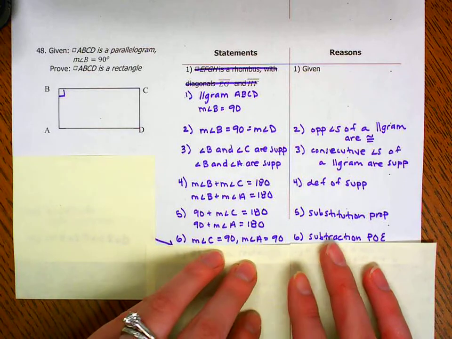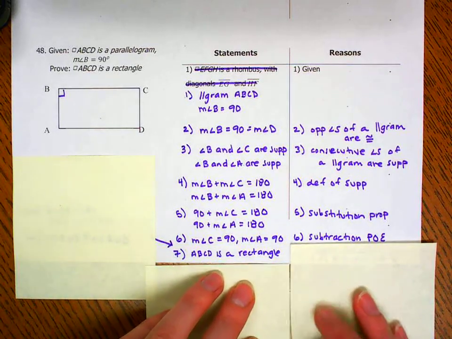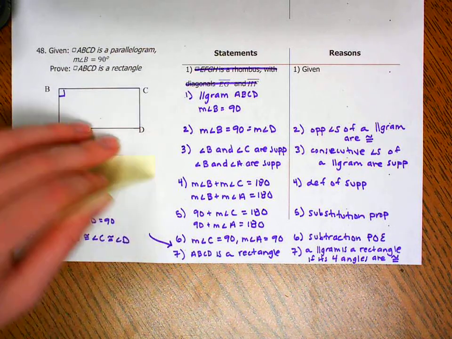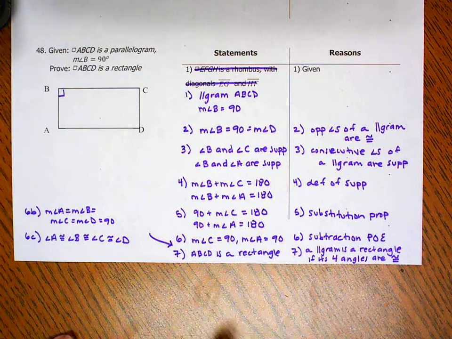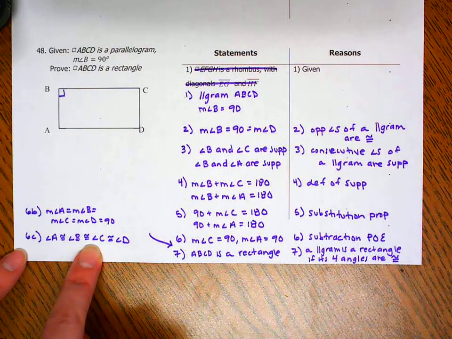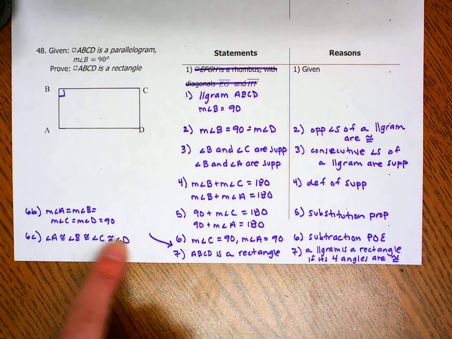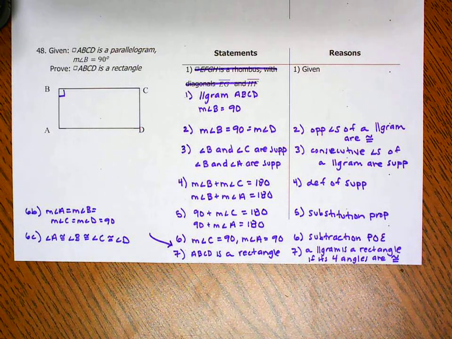Now, if you wanted to, you could just jump right to the bottom and say that we know it's a rectangle because a parallelogram is a rectangle if all 4 of its angles are congruent, or you could say if all 4 of its angle measures are 90 degrees. Again, there's a little flexibility here. If you were being really picky, which we've been working on a little bit in my classes, you might have added these 2 steps in, just indicating that all 4 of the angles were 90 degrees, which means that they're all congruent. So that's really what a rectangle is. It has 4 congruent angles. Not that their measures are equal, their angles are congruent, but there's a little flexibility here.